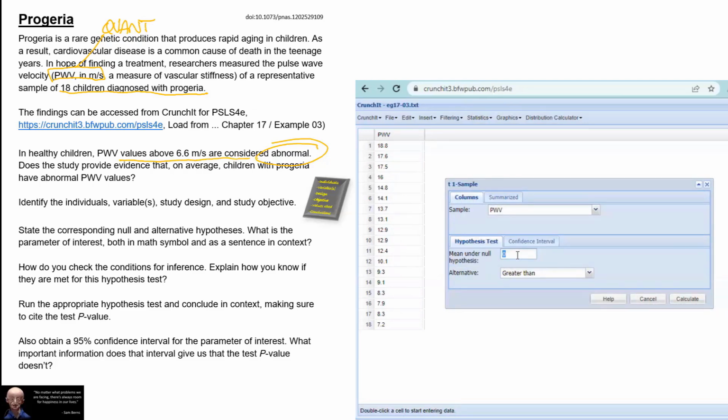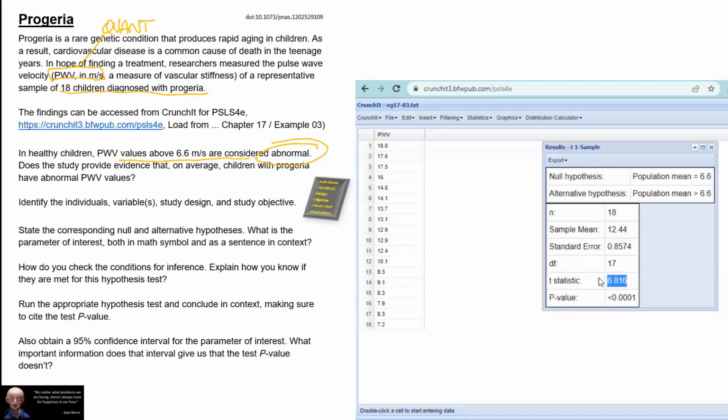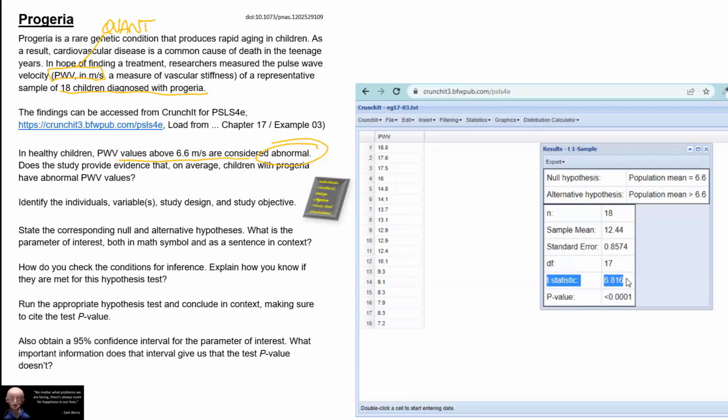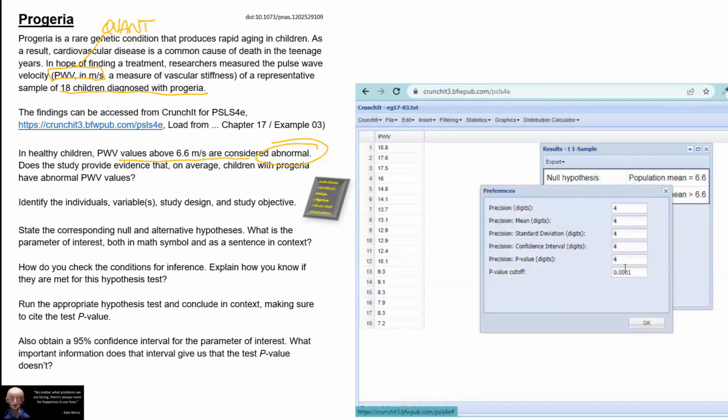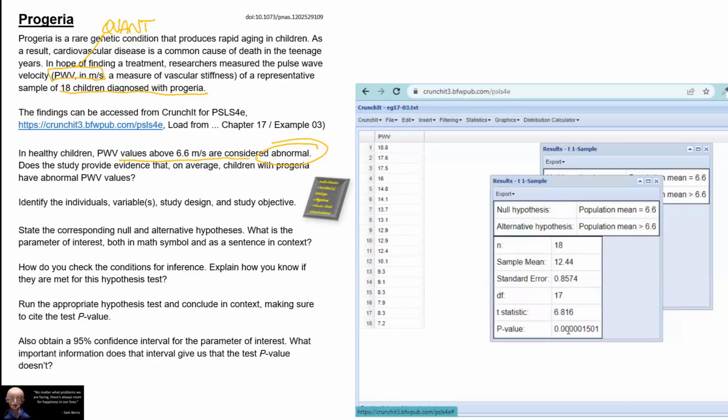So in here, we need mu equals 6.6. And then we do have a one-sided test in the greater than direction for our alternative hypothesis. So we calculate, and we get a test statistic of 6.816, which is the question you were asked. Again, if you want more precision for your p-value, you would need to go to preferences, and then doing the same test, you get this p-value: 0.0000015, so 1.5e-6.